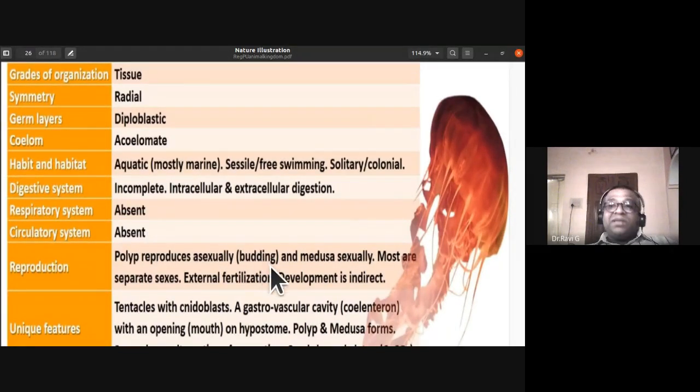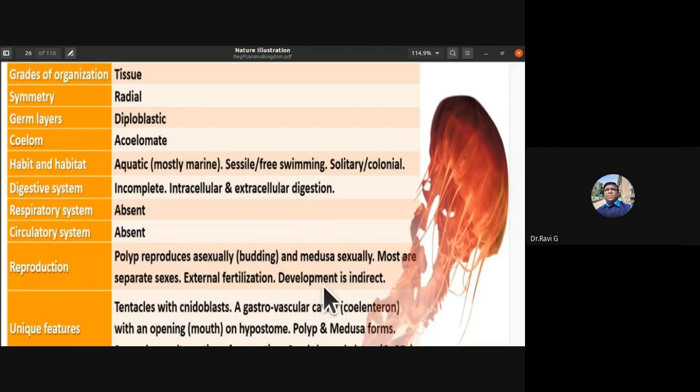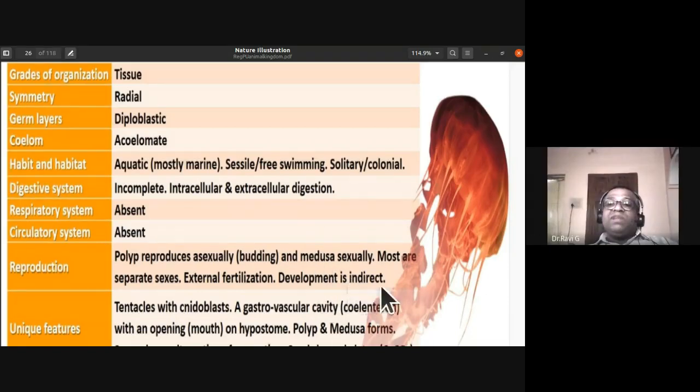The reproduction: the polyp type of bodies reproduce asexually by budding, and the medusa form undergoes reproduction by sexual method. Most of these organisms' sexes are separate, that is male and female are separate. They exhibit external fertilization, that is the gametes are released in water and the gametes fuse in the water to form zygote. So development is indirect.